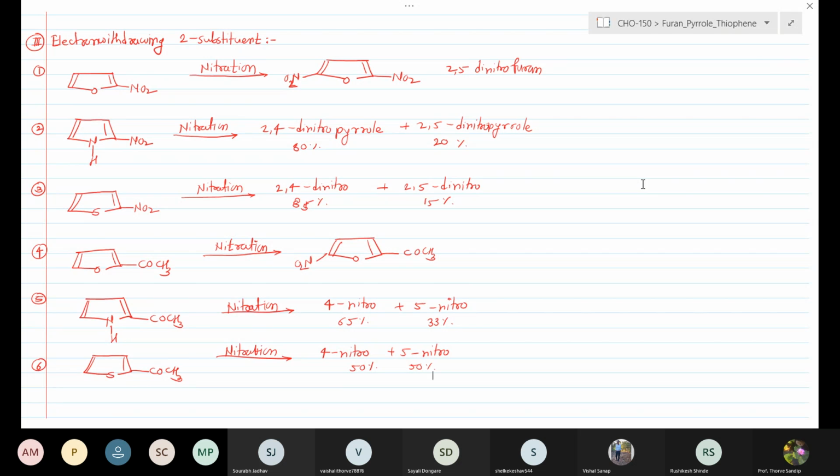If you consider the second and the fifth example for the pyrrole ring system, if the electron withdrawing substituent is at the second position, the next incoming electrophilic substitution takes place at the 4 position, which is obtained as the major. The 5 substitution is the minor. The situation is again more pronounced for the thiophene ring system, in the examples 3 and 6, in which the 4 substitution is obtained as the major and the 5 substitution as the minor. This is about the electron withdrawing substituent at the second position.